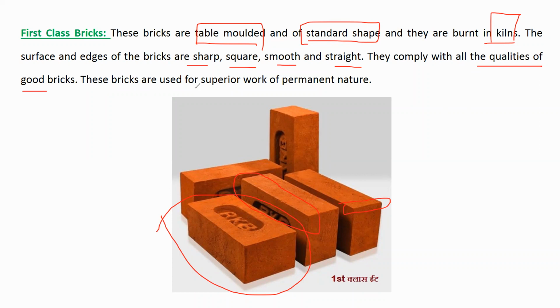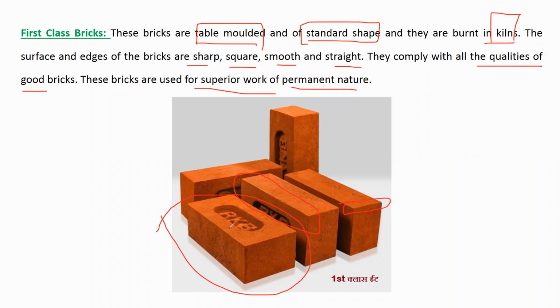These bricks are used for superior work and permanent nature. So the first class bricks are table molded, have a standard shape, and are burnt in the kiln. When you see the brick, you can see the sharp, smooth, straight, and square edges. You will not see any crack, and there will not be any holes. So these are sharp, good strength bricks, with all the qualities of bricks at a superior level.